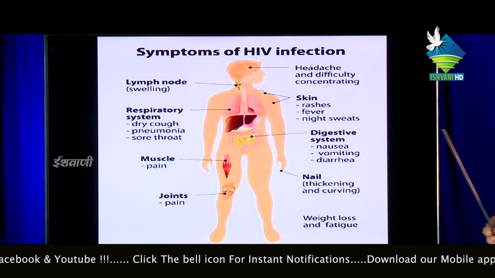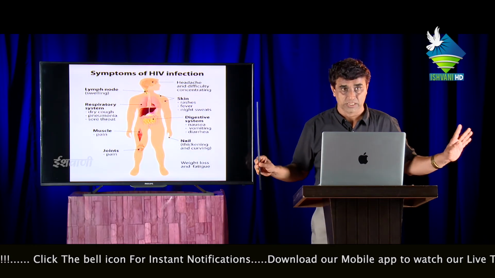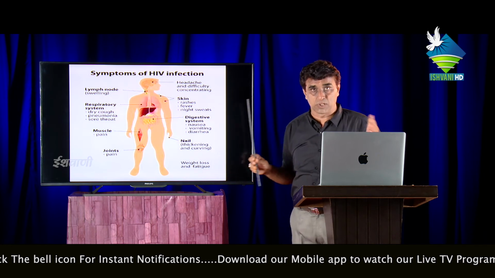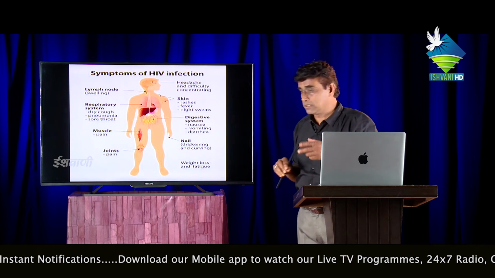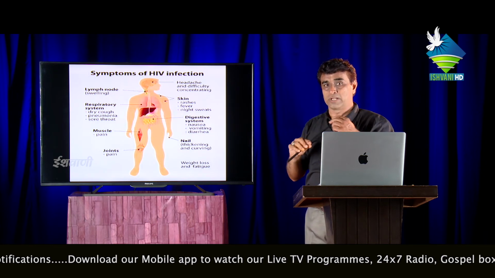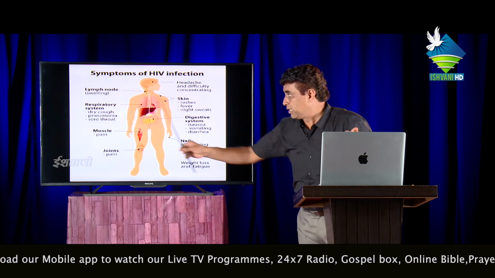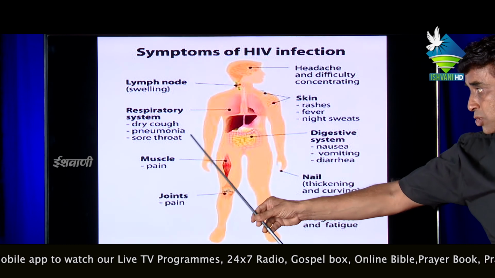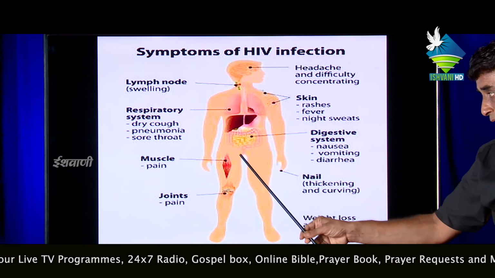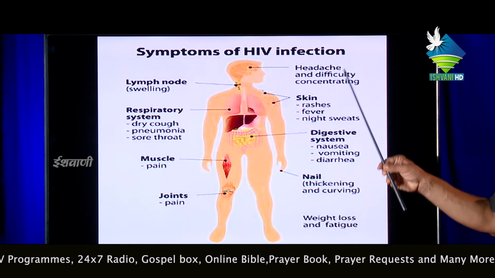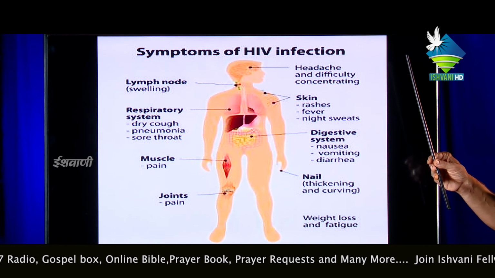Come to the symptoms of HIV infection. What are the symptoms of an AIDS patient? After approximately 6 months, symptoms appear. Swelling of the lymph nodes, wherever the lymph nodes are there; the maximum lymph nodes are present in the area of the neck. Respiratory system: dry cough, pneumonia, sore throat. What about the muscles? A lot of pain in the muscles, joint pain. Headache and difficulty in concentrating, meaning the concentration power is lost.